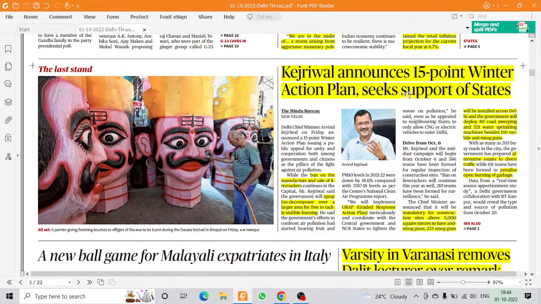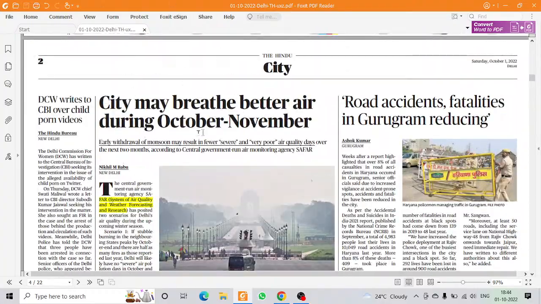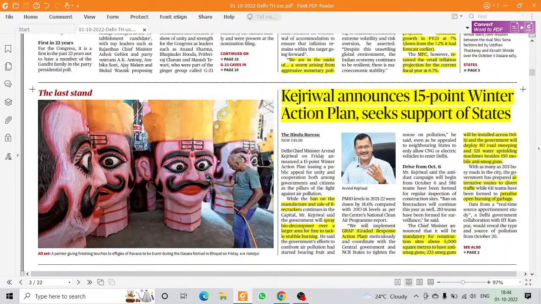Now this article is also not that important. Already one issue is here that stubble burning has been covered under previous year mains questions, so they won't be asking it again because it is not any recent phenomena. Okay, so the thing is, what is the takeaway out of this news? And also another news is there like this: city may breathe better air during October and November. Okay, so takeaway is what Delhi is trying to do to curb the menace of air pollution. Okay, so those things can be used in other pollution based answer writings as well.